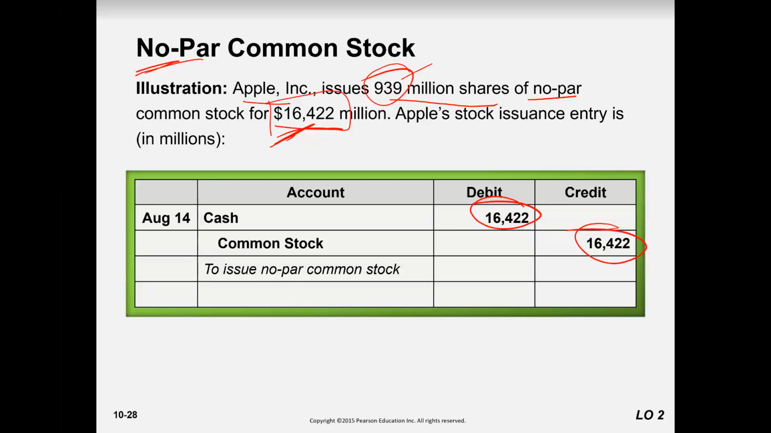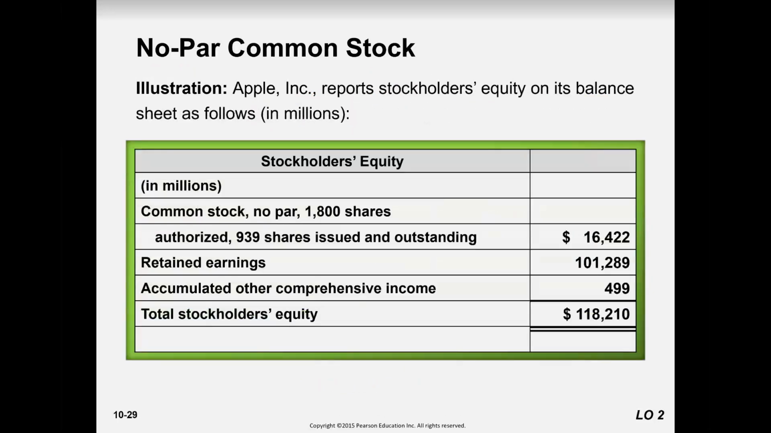We just write it down: number of shares is 939 million, par value, no par value. How are they issued? Simple. Common stock, no par value. Authorized capital, they can issue 1800 million shares of no par value, and they have issued 939 million. What is the per share value? Not mentioned, because this is no par value. 16,422. Retained earnings is here, and this is other comprehensive income.